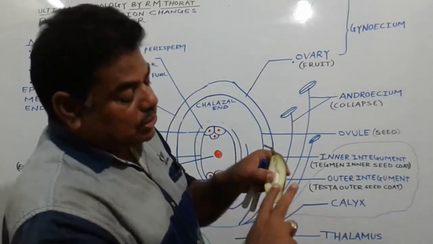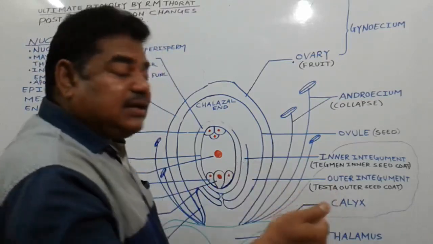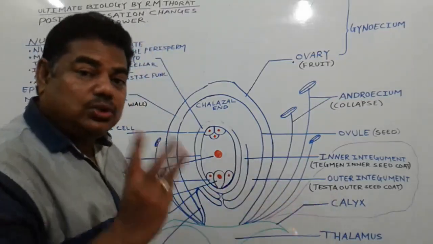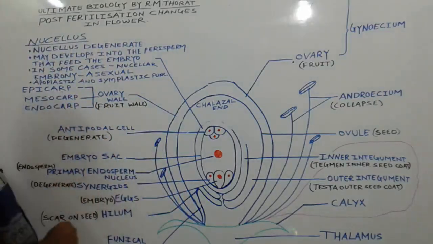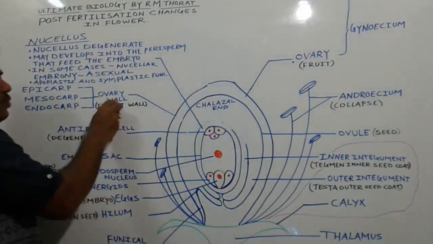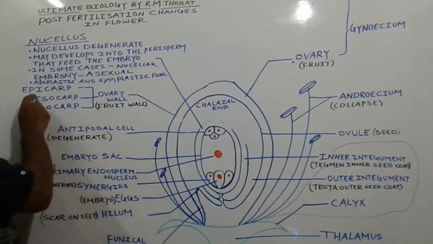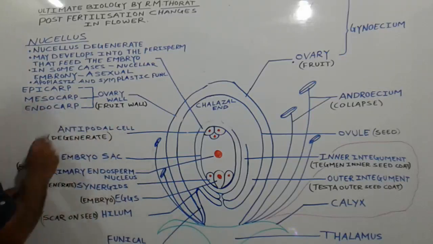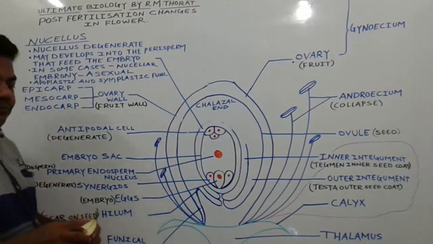In mango, this ovary wall is fleshy in nature, and it differentiates into three layers. This fruit wall, or ovary wall, the pericarp, differentiates into epicarp, mesocarp and endocarp. See here.